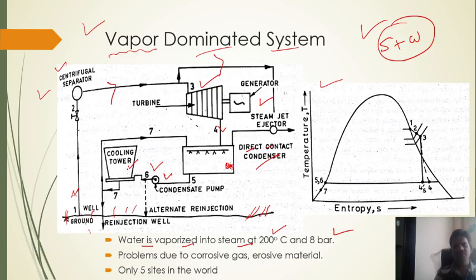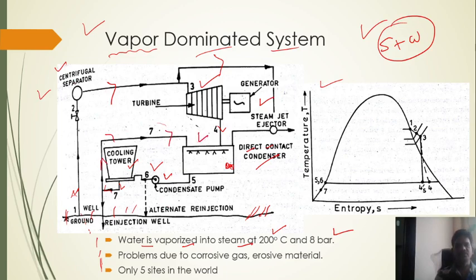Okay, then with the help of this condensate extraction pump, this water is transferred towards the cooling tower. We know the role of the cooling tower is to cool the hot water and convert it to cold water. This is number 7. Then finally the water is re-injected inside the well, meaning inside the earth. Once again this water is transferred, and the remaining water is utilized for condensation purposes. Yes or no?